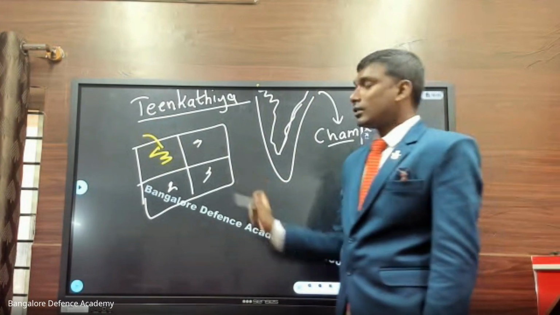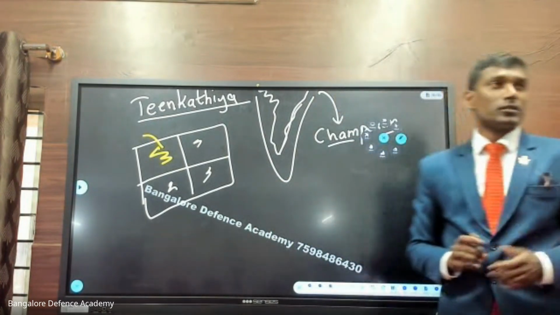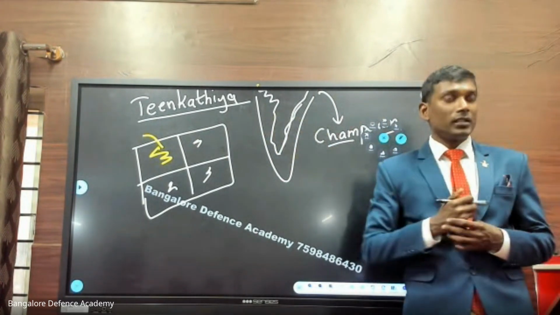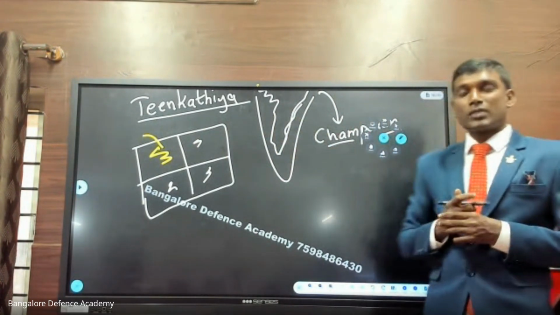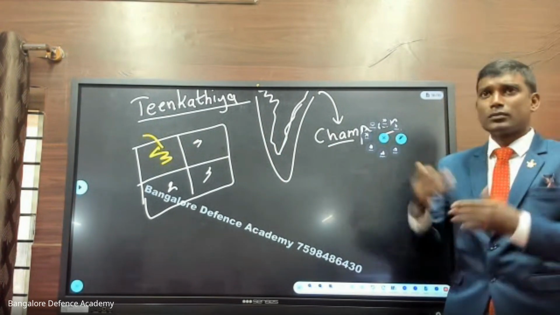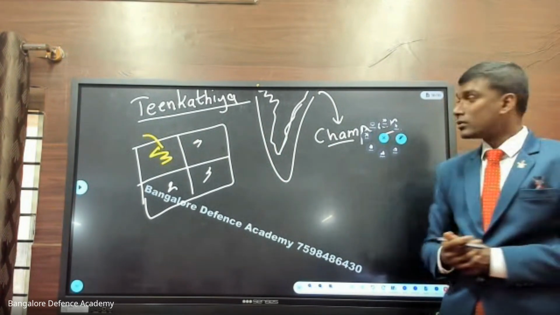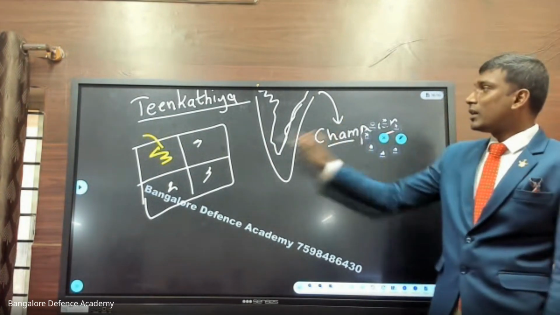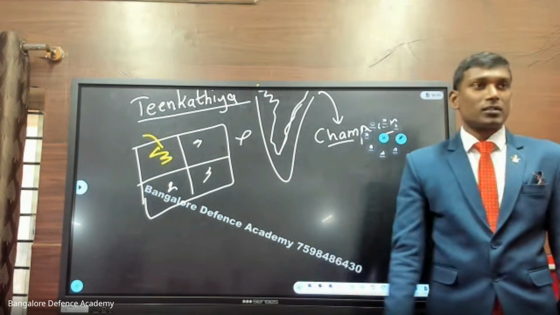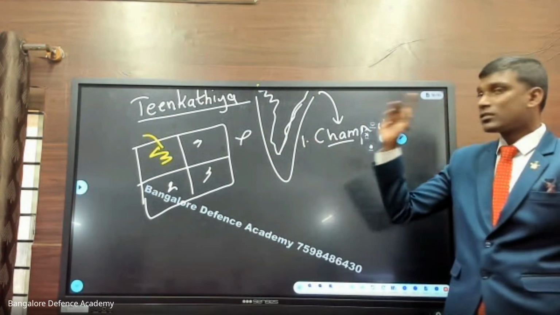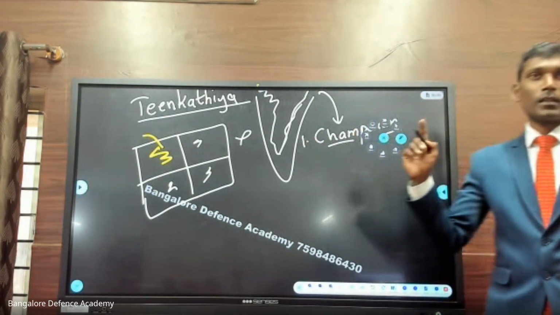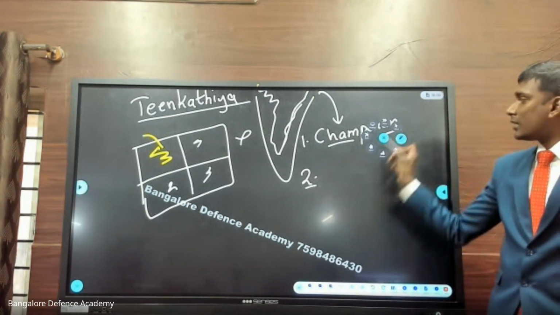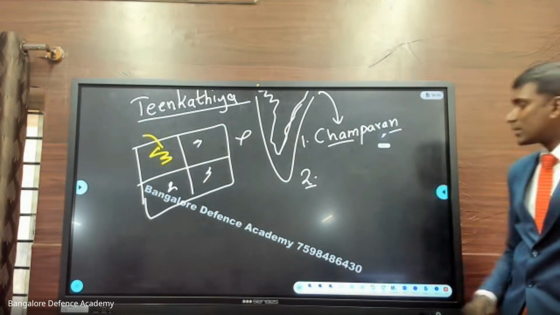Under this Tin Khatiya system, a lot of farmers were having losses. So the farmers requested, we have to stop this practice of the Tin Khatiya system. Gandhiji, can you do something? Gandhiji said, okay, I'll take action. Because of Gandhiji's suggestions and requests, the government said the Tin Khatiya system will be abolished. So Gandhiji tasted his first victory in Champaran. He tasted his first victory in what? Champaran.